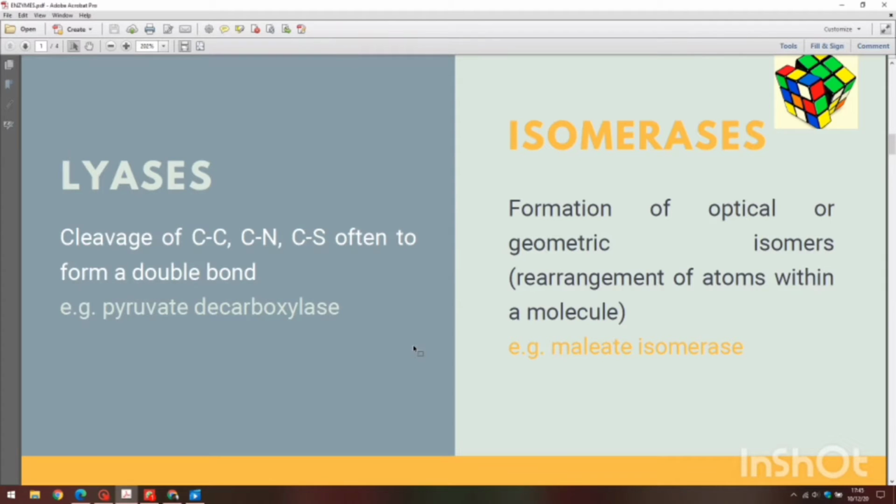For example, pyruvate carboxylase. Next, isomerases. Formation of optical or geometric isomers, which basically means the rearrangement of atoms within a molecule. For example, malate isomerase.